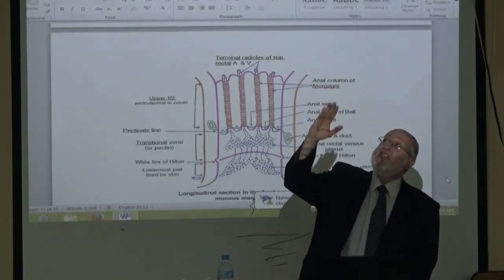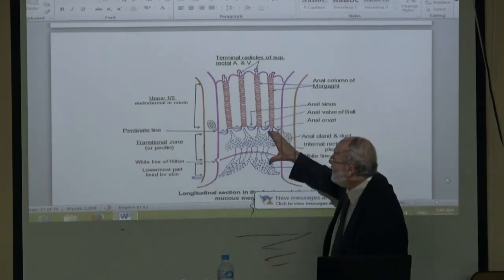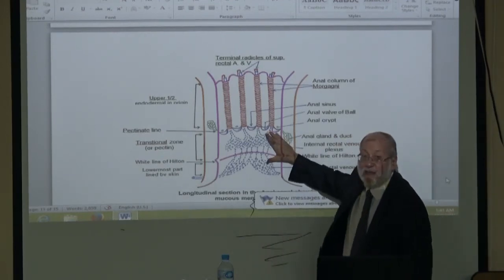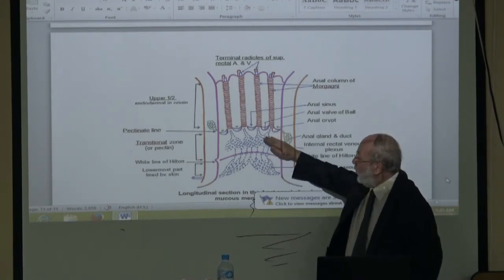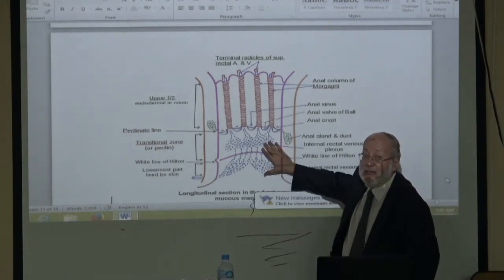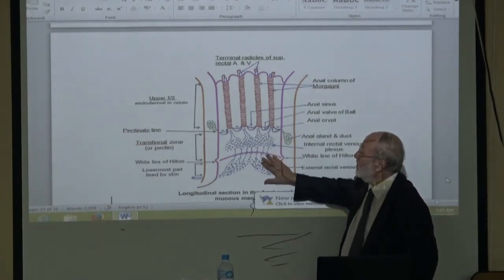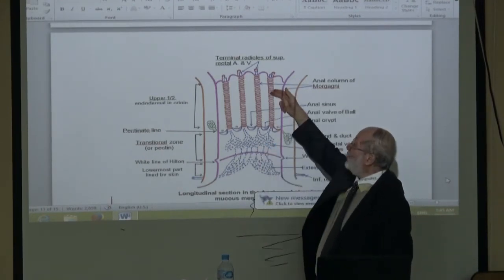Compare all these features of the upper half of the canal with the lower half of the canal. Is the lower half below or above the dentate line? Below the dentate line. The area below the dentate line in the lower half of the canal is lined by... is it this columnar epithelium?